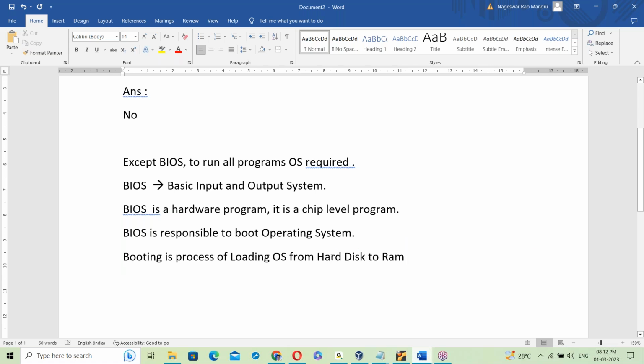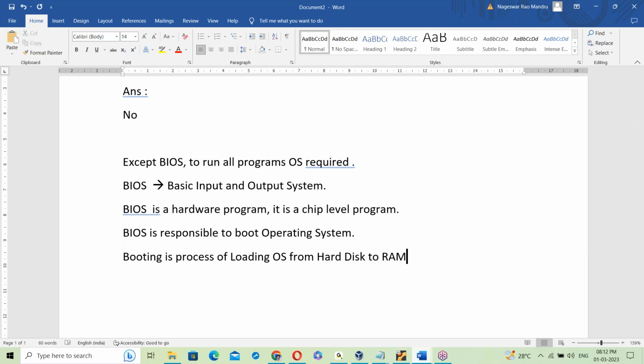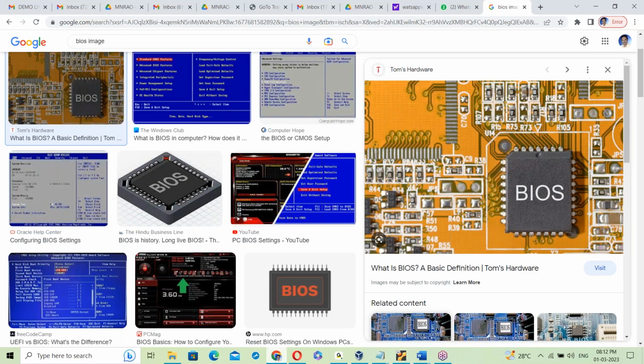See, hard disk and RAM. Hard disk is used for storage, right? RAM is to run the OS. Everything happens in RAM memory. See, OS, Java program, C program, even any application. Suppose a training application, a meeting application, or a browser opens. All of these things run in RAM memory.